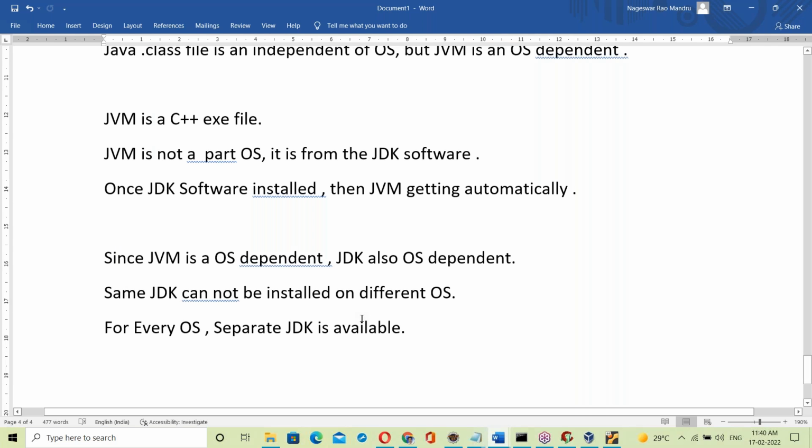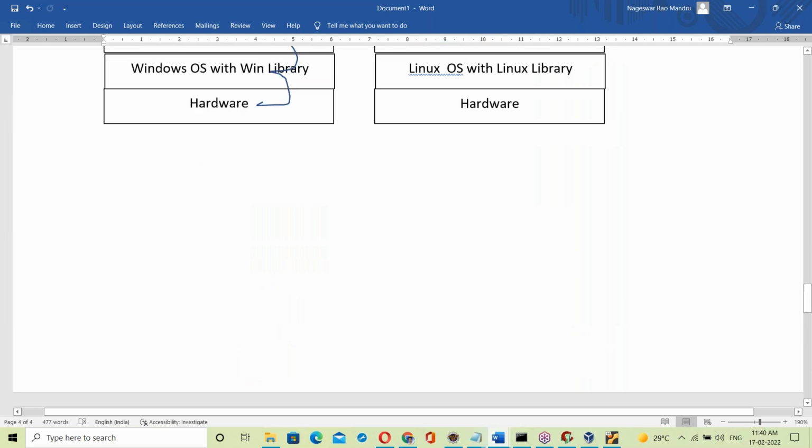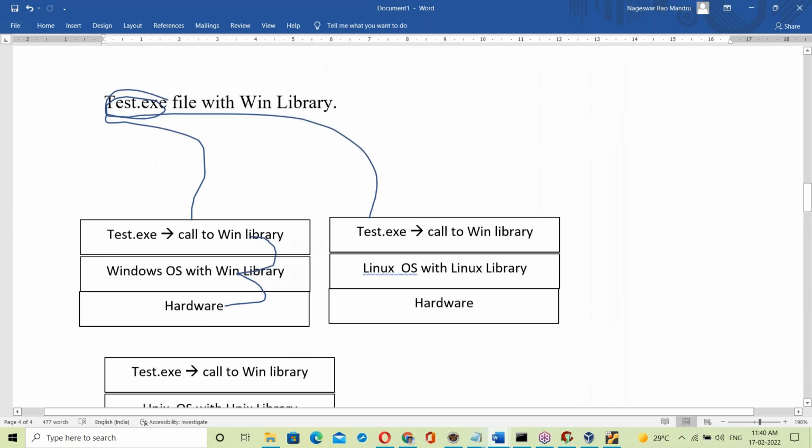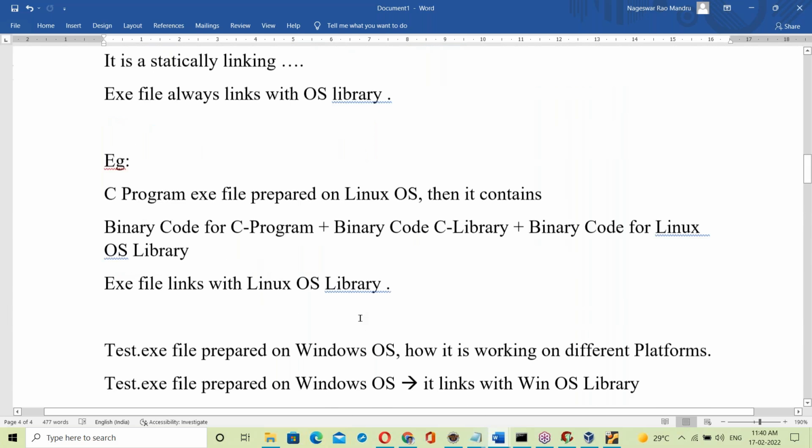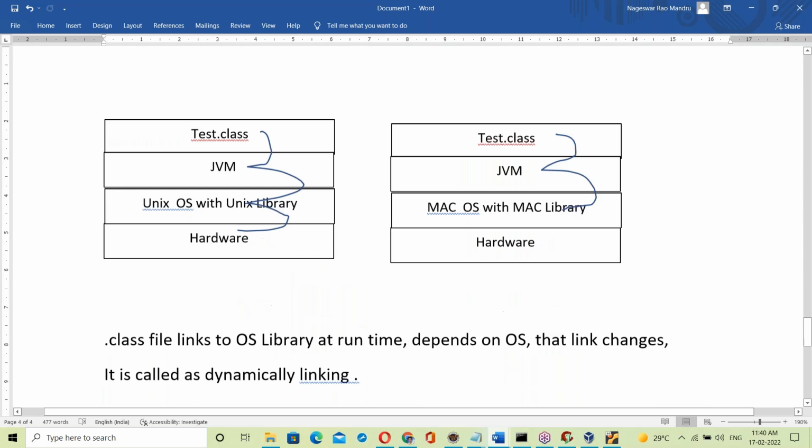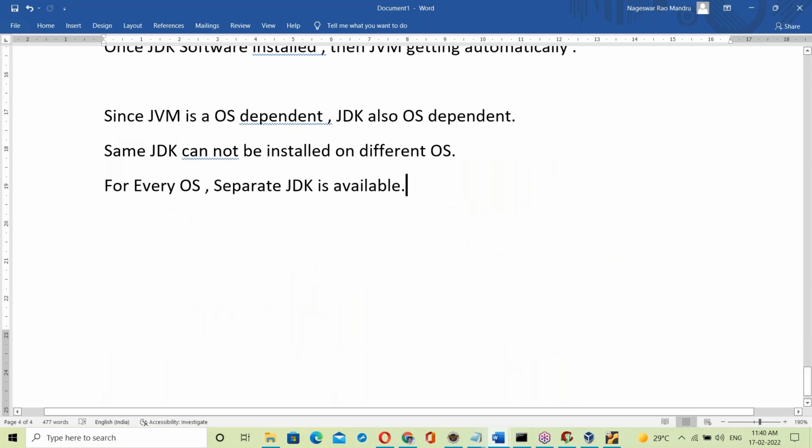So this is about how Java made us platform independent. Here the JDK is dependent on the operating system. For different operating systems, you have to download a different JDK. For every OS, a separate JDK is available. The JDK is not the same everywhere.